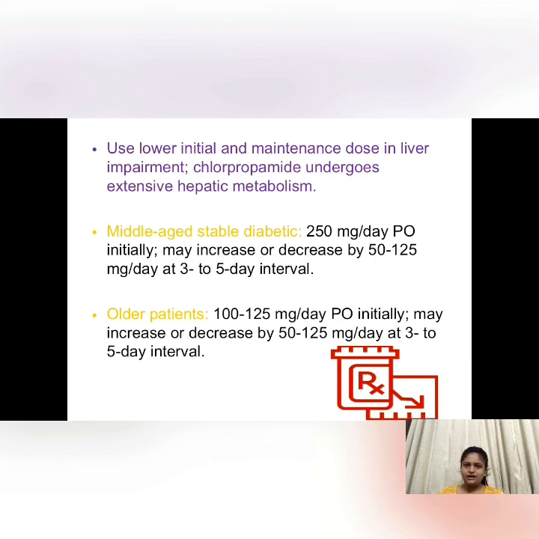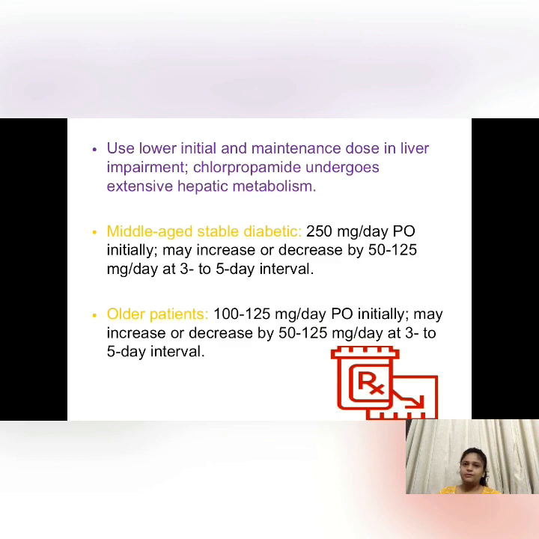Then for the middle-aged stable diabetic, the dose is 250 mg per day orally initially, and it may be increased or decreased by 50 or 25 mg per day at 3 to 5 day intervals. And for older patients, it is 100 to 125 mg per day orally, and it may be increased or decreased by 50 to 125 mg per day at 3 to 5 day intervals.